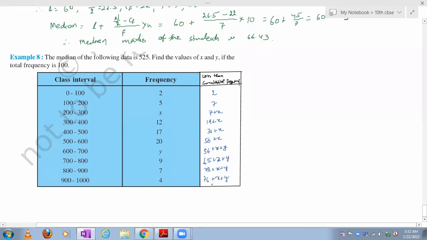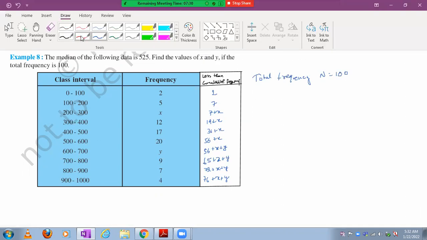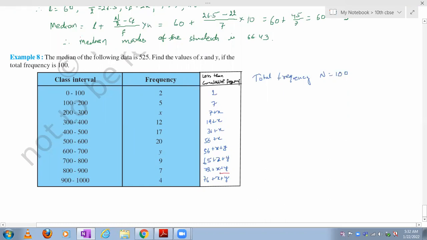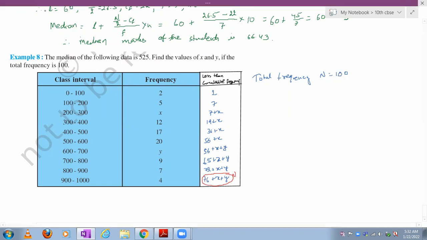Okay, now. So here the total frequency. That means here he already gave the total frequency. So first of all, I'll write the total frequency. Total frequency means n already. N means that is 100. Now this is also unknown, yes or no?